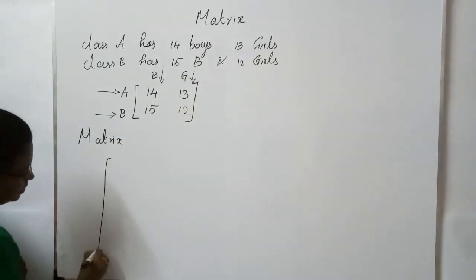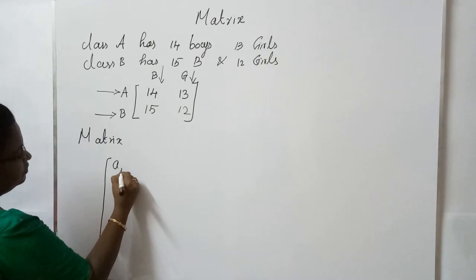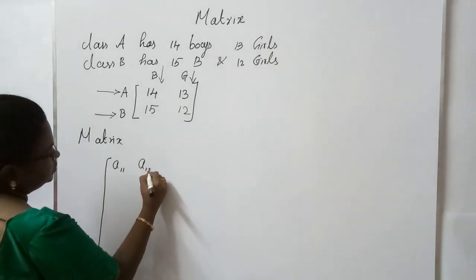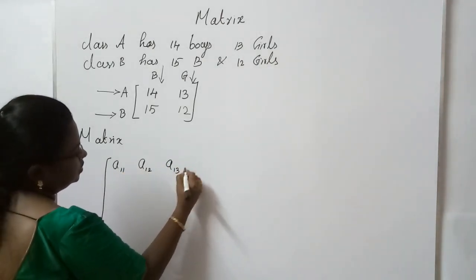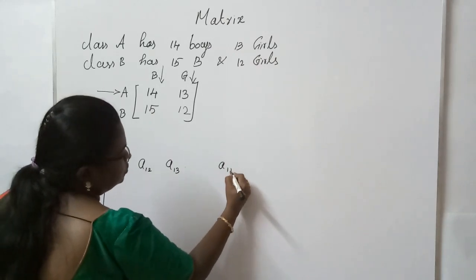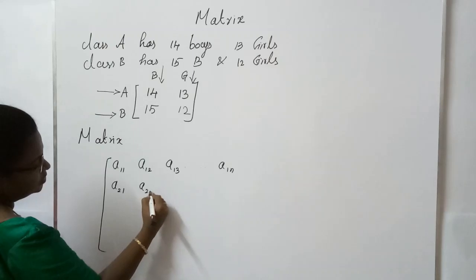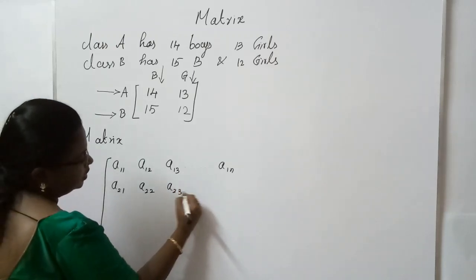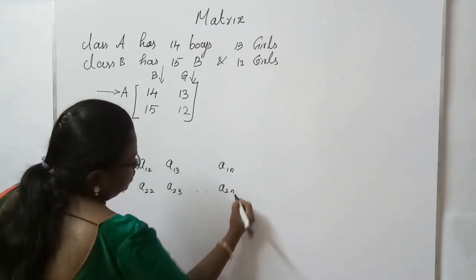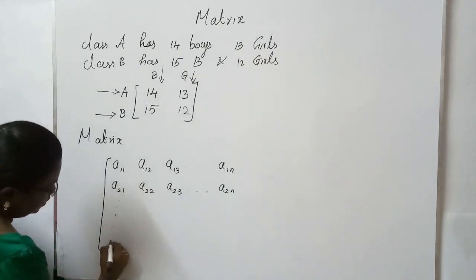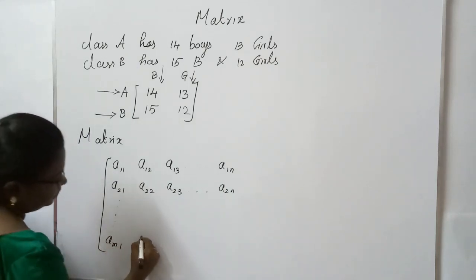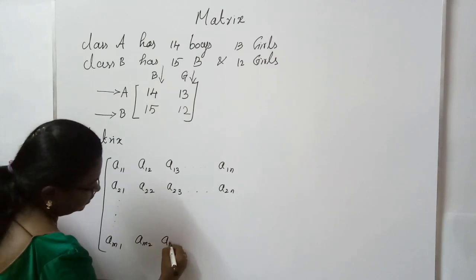The elements will be arranged like first row, first column; first row, second column; first row, third column; and so on, up to first row, nth column. Second row, first column; second row, second column; second row, third column, up to nth column. Like that, if there are m rows, it can be represented like this.